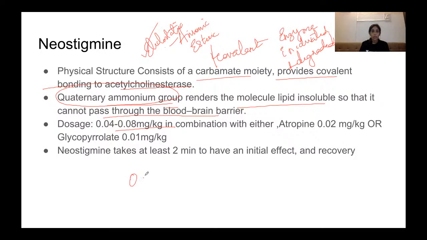We use a dose of 0.05 generally, in combination with atropine 0.02 or glycopyrrolate. Ideally, glycopyrrolate 0.01, right? So neostigmine 0.04 to 0.08, and glycopyrrolate is 0.01.